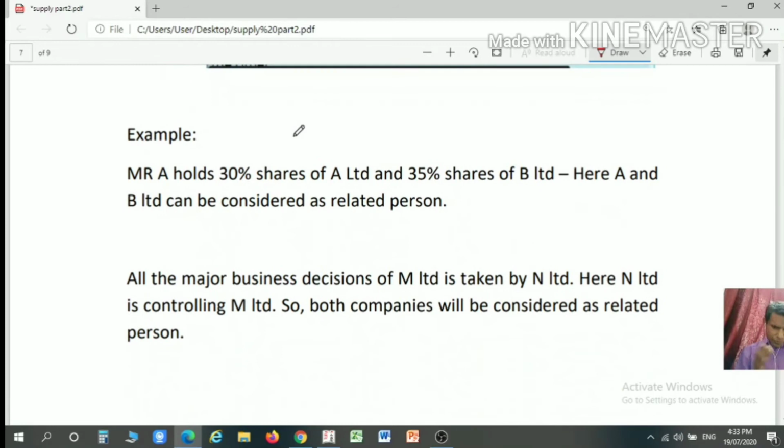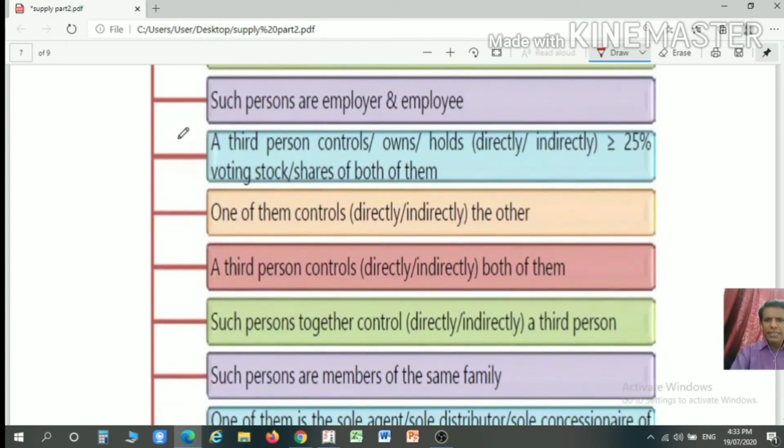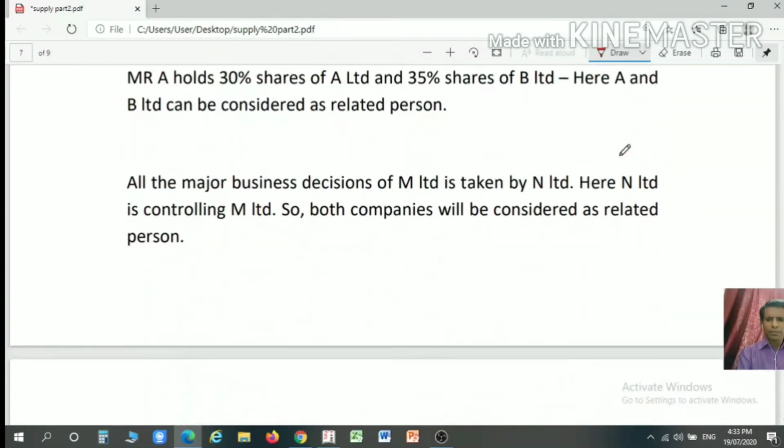Now we will discuss the term related person with the help of an example. Suppose Mr. A is holding 30% share in A Limited and 35% share in B Limited. So here A Limited and B Limited will be considered as related persons because a third person is holding greater than 25% voting right in both of them.